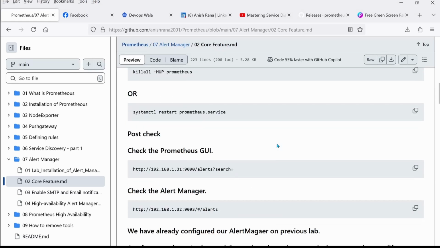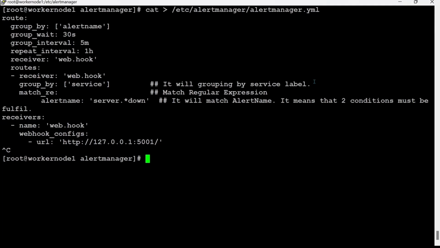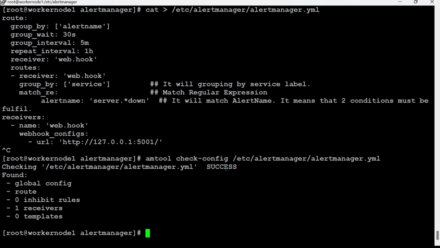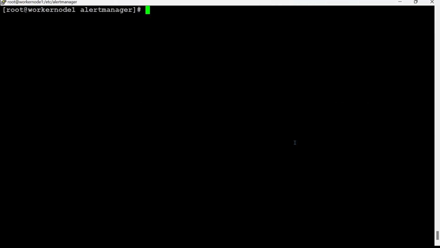Further, we need to check the syntax. It says success. After that, we can restart the Alert Manager. If we kill the Alert Manager process, it will start fast if I restart the Alert Manager.